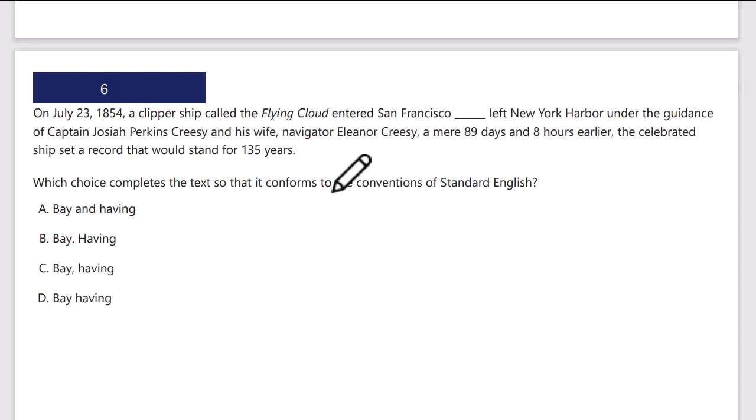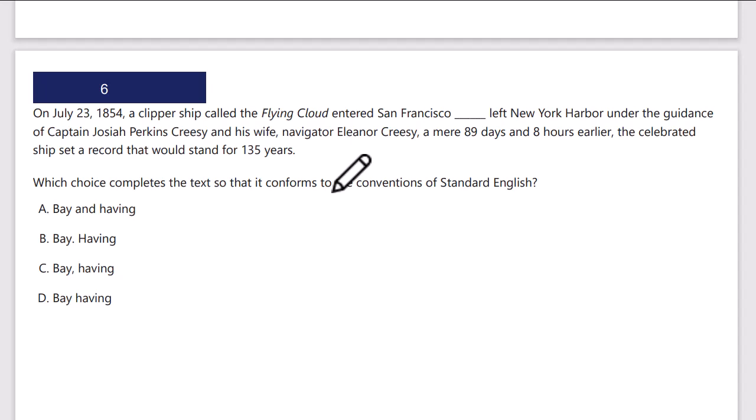On July 23, 1854, a clipper ship carrying Flying Cloud entered San Francisco Bay, having left New York Harbor under the guidance of Captain so-and-so and his wife, Navigator Eleanor Creasy, a mere 89 days and hours earlier. Okay? The clipper ship Flying Cloud entered San Francisco Bay, having left New York hours earlier. The celebrated ship set a record that would stand for 135 years.